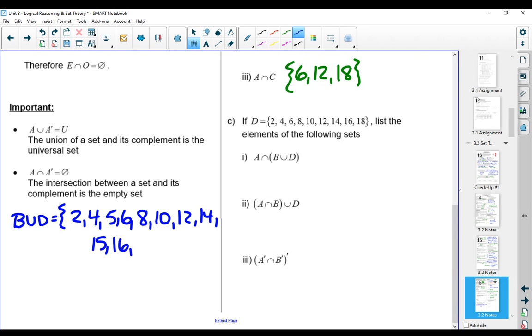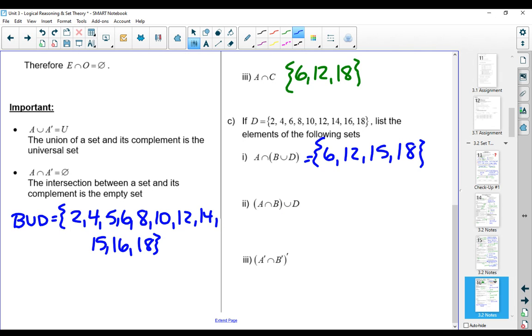Unions always have the longer lists. And so if we want to look at A and the union of B or D, so the overlap between B or D and A, we would have 6, 12, 15, and 18. Again, we're going to be getting into Venn diagrams tomorrow, and that will be a way that we can visually represent this, because some of you might be having some trouble writing out the sets in this way. But don't worry, we're going to have another way to do it with Venn diagrams.